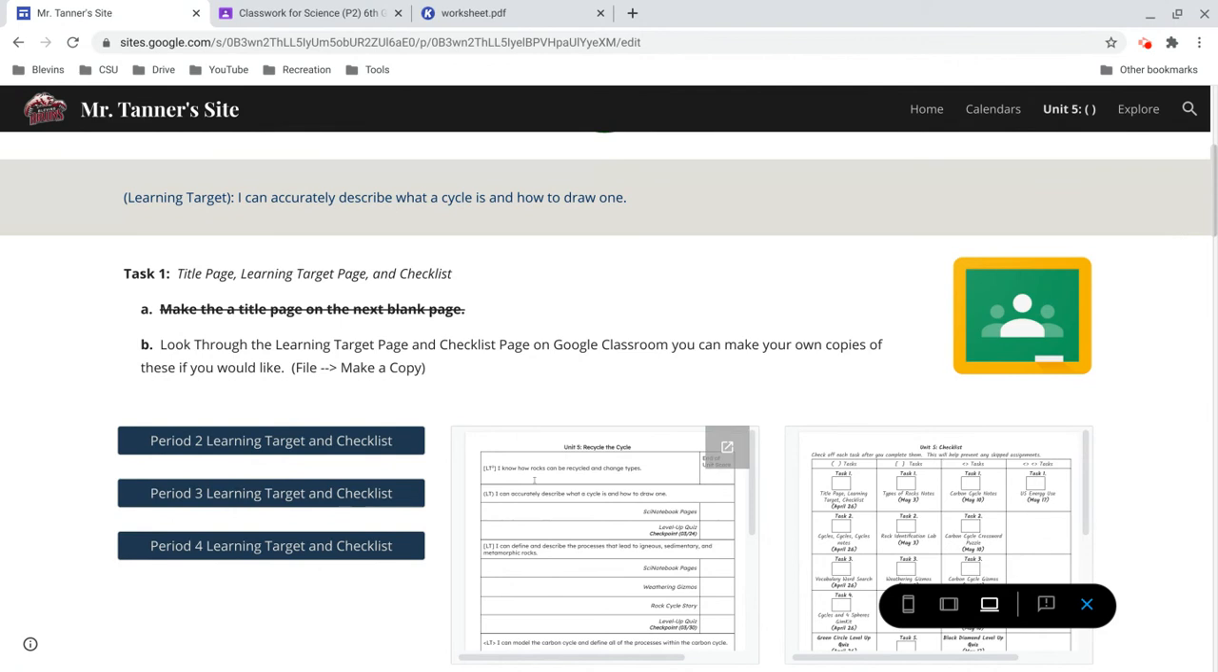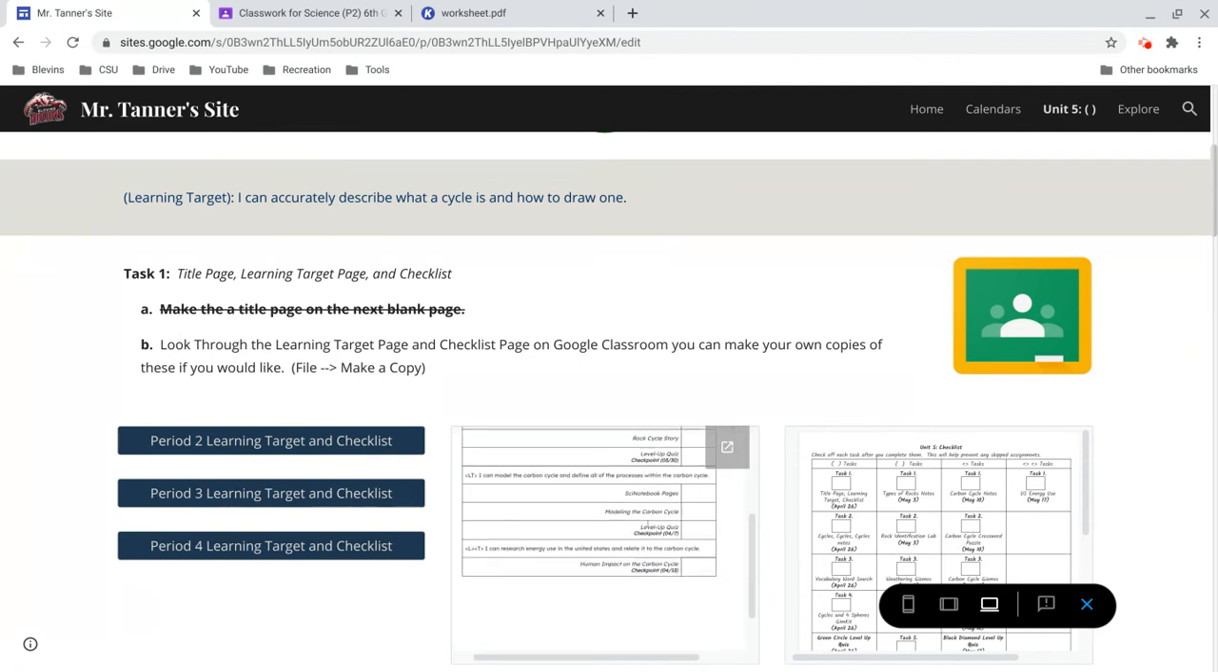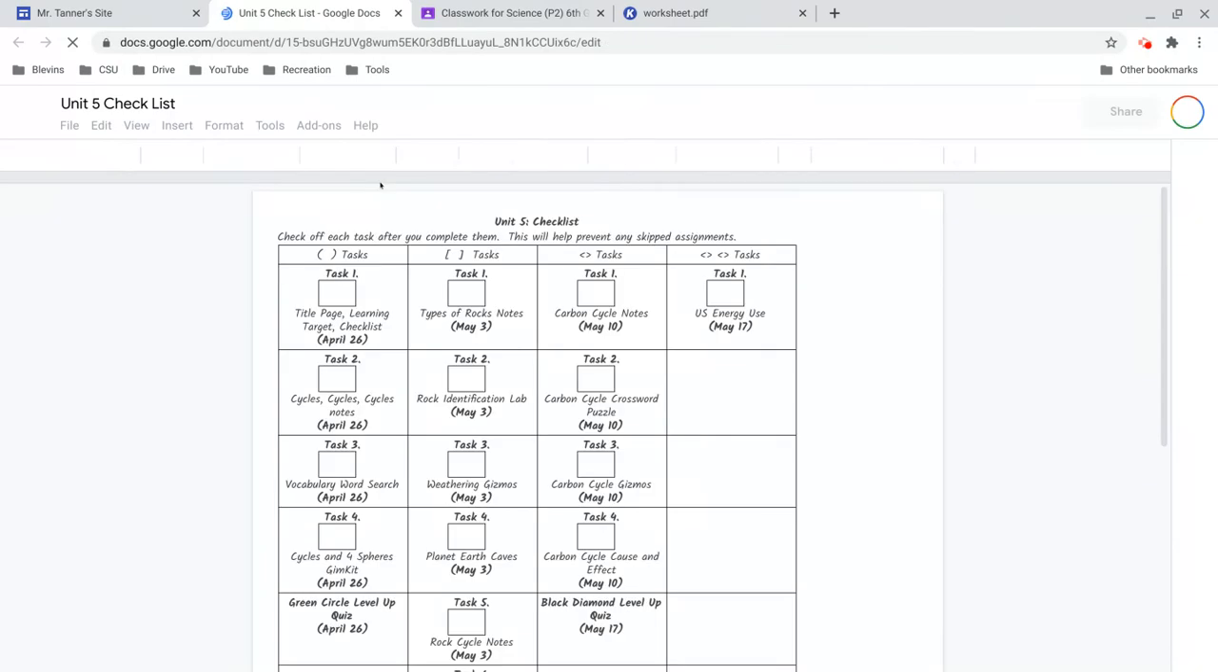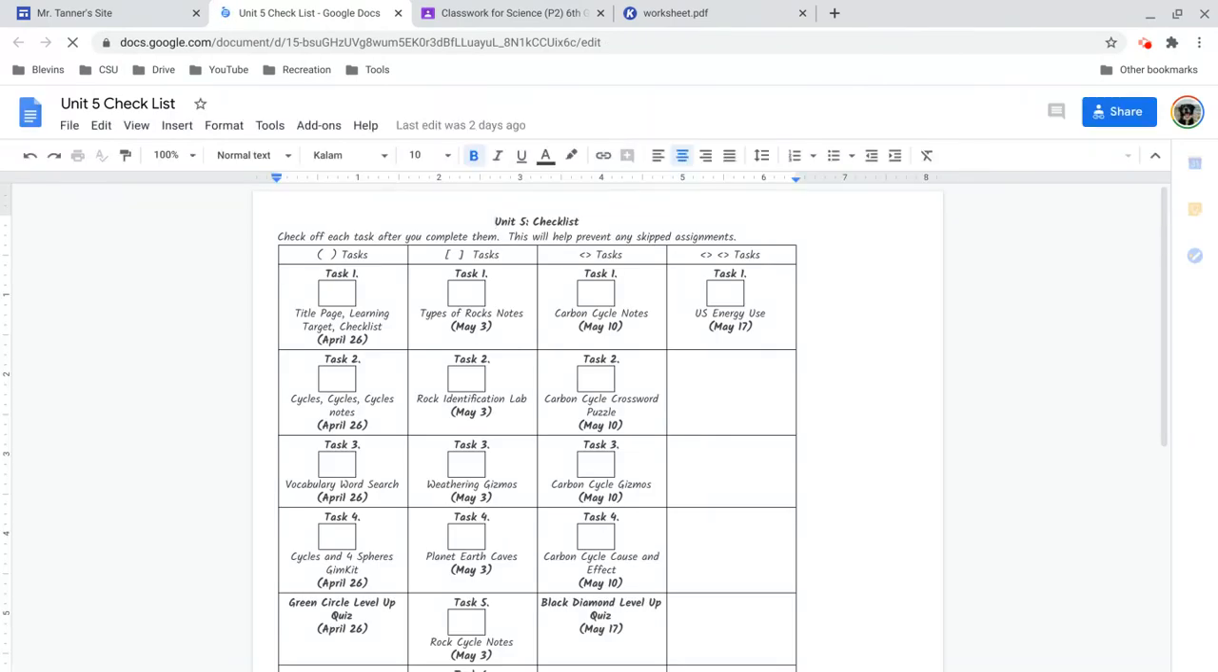I do still want you to look through these documents, the learning target page, and especially the checklist page, because if you go ahead and open it up, this has all of the tasks you're going to be doing for green circle, all the tasks you'll do for blue square, all the tasks for black diamond, and the task for double black diamond. And it also contains the due dates. So everything for green circle is due April 26th.